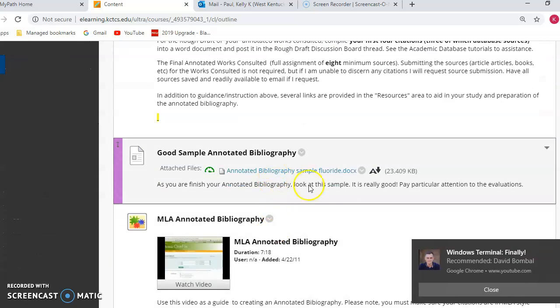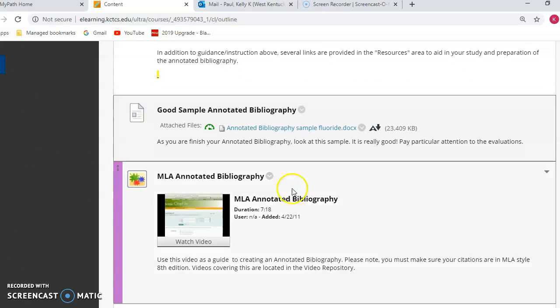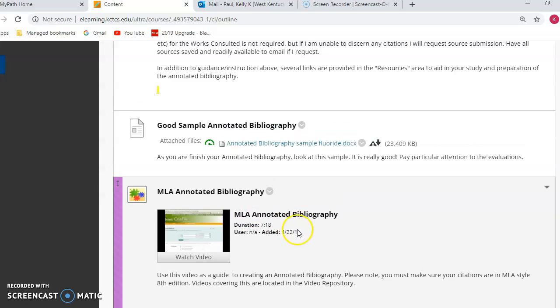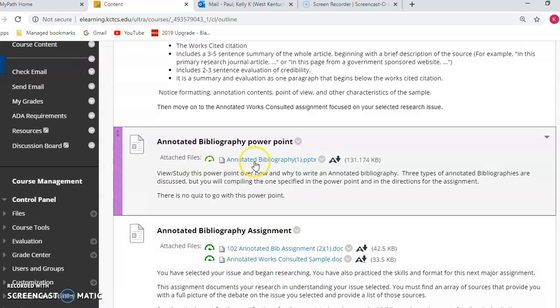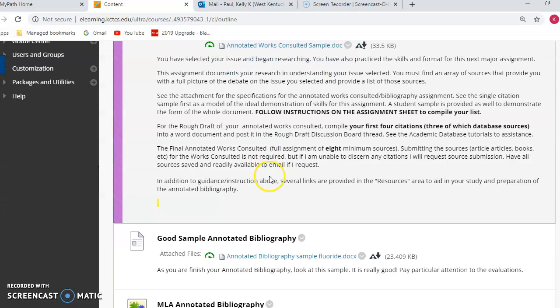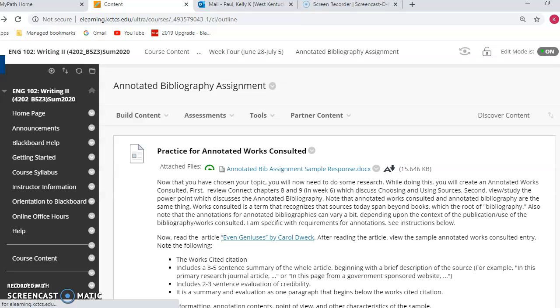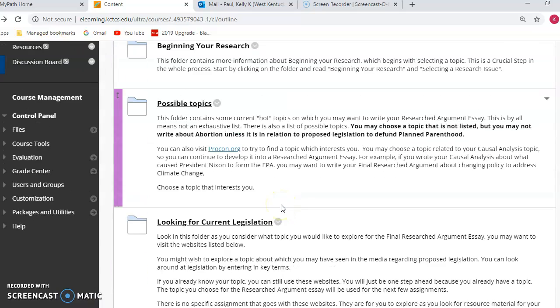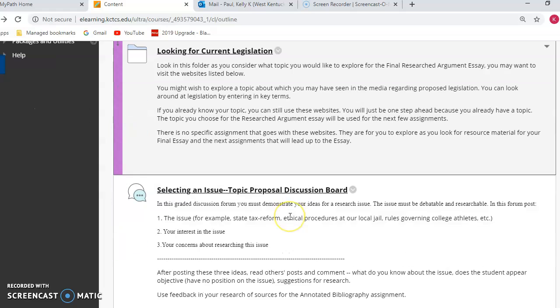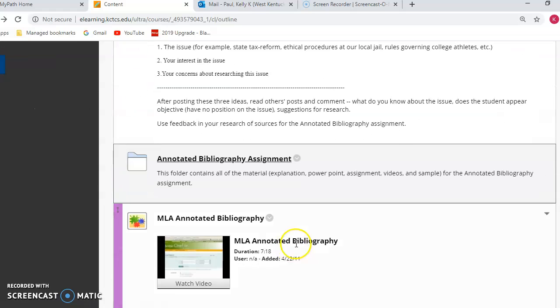That good one right there is what I had just said. There's also a rather short video that you can watch if you need some more help about how to make an annotated bibliography. But mainly before doing that, make sure you watch the PowerPoint, because your textbook does not include any information regarding how to make an annotated bibliography. So you are relying on the annotated bibliography PowerPoint as well as this video. If you have any other questions, please email me or put them in the place in course content where it says contact your instructor or questions for the instructor.